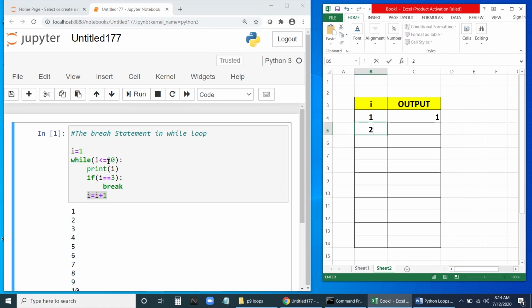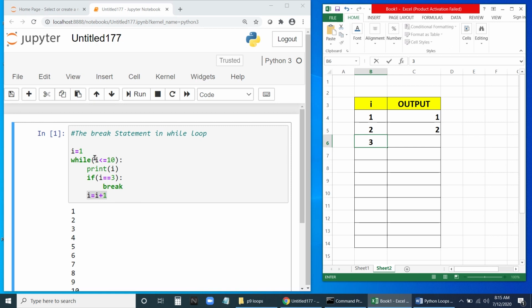It will go back and check the condition. What is the condition now? The condition is 2 less than 10. Yes, it is, so it's going to print the value of i, which is 2. Is 2 equal to 3? No, so it's not going to break. So i equal to i plus 1, and this will become 3, because it was 2, and 2 plus 1 is 3.